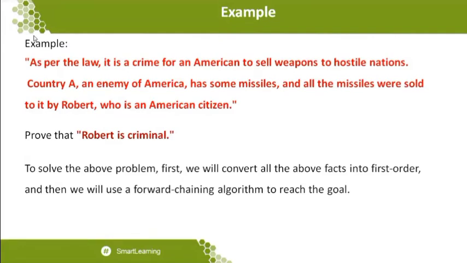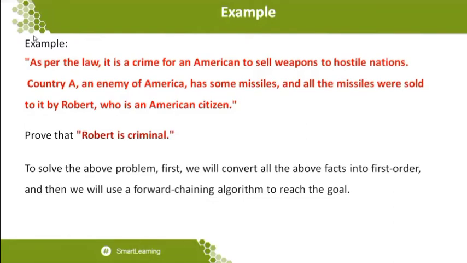Like whatever we mentioned, "Tom is running" as well as "if a person is running": the person represents Tom. In the same way, here weapons represent the missiles. And the second one: what is the direct statement available? The direct statement is "Robert is a criminal", because Robert is the final one; we want to conclude the statement that Robert is criminal.